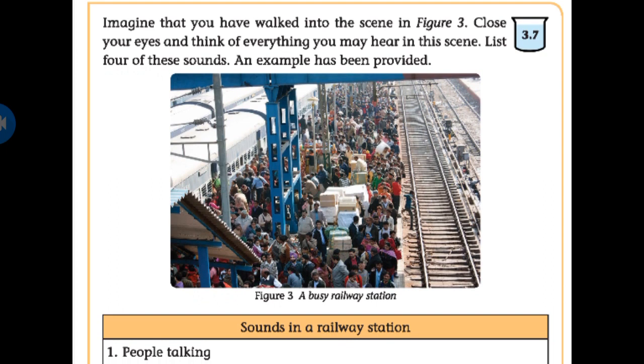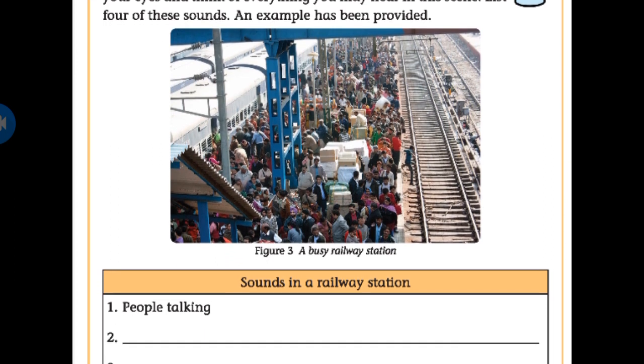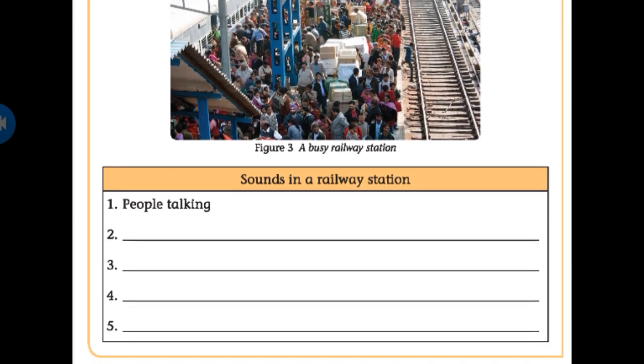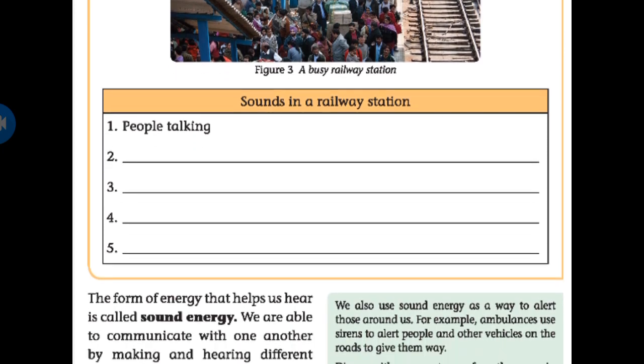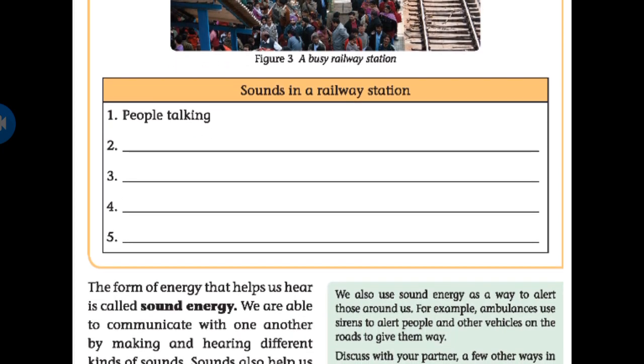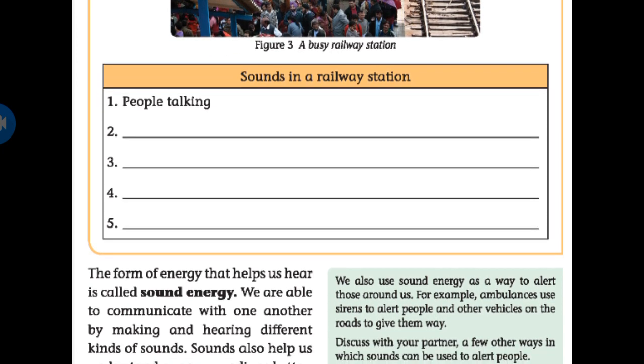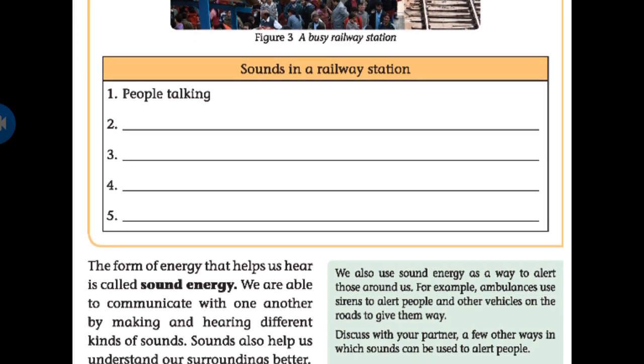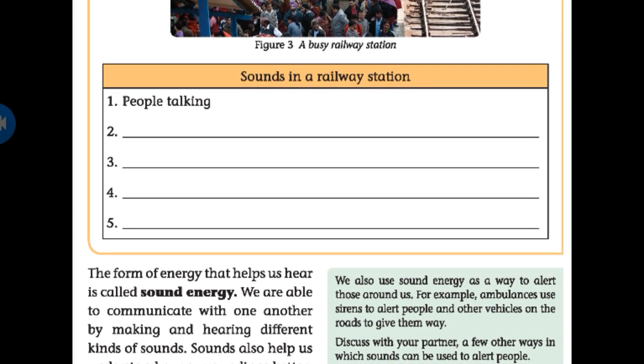If you are in this scene, what type of sounds will you listen to? Now open your eyes and write in the box provided.